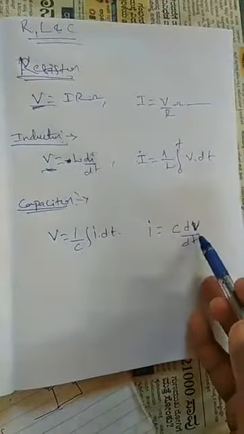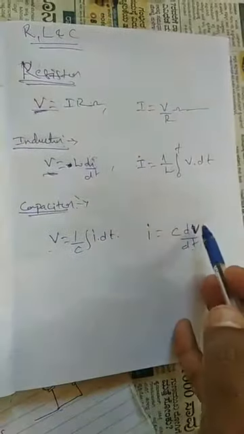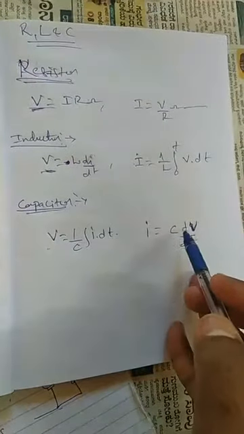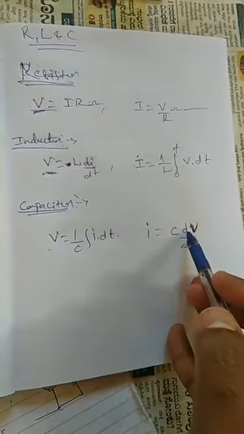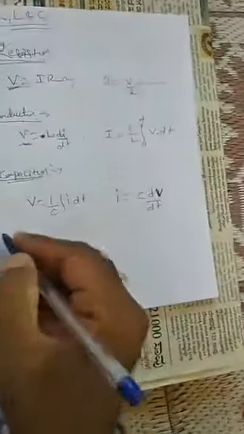Okay, so I is equal to C dv by dt. Same, if you write in terms of voltage, V is equal to integration. If you do integration, the division gets cancelled. Like this, you have to write the first question. This is the first question you have written. Then next, this is the first question.